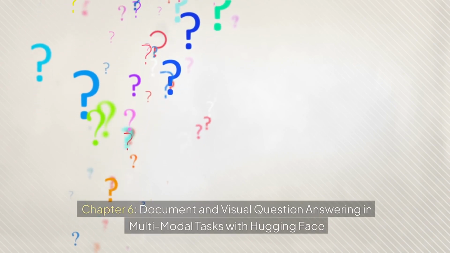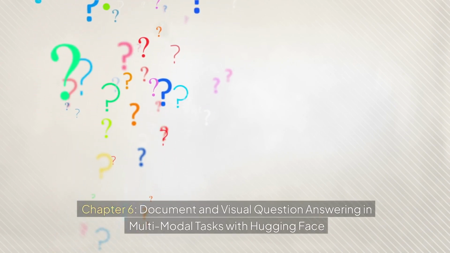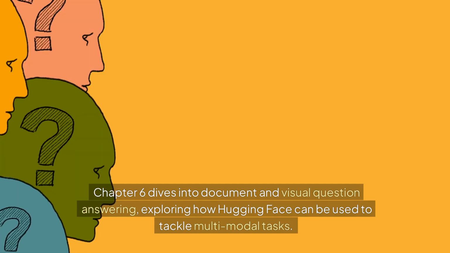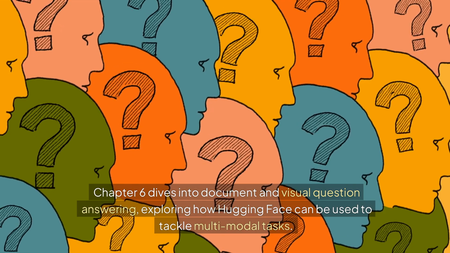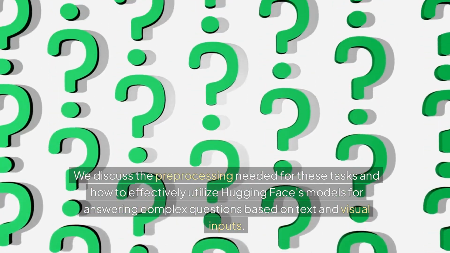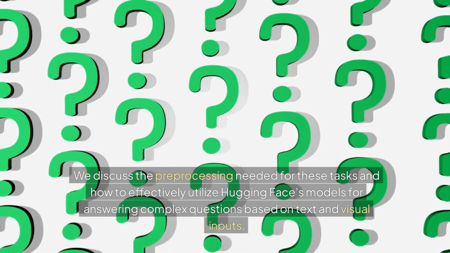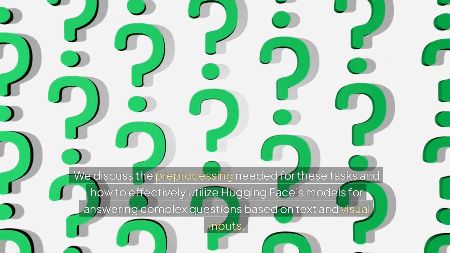Chapter 6: Document and Visual Question Answering in Multimodal Tasks with Hugging Face. Chapter 6 dives into document and visual question answering, exploring how Hugging Face can be used to tackle multimodal tasks. We discuss the preprocessing needed for these tasks and how to effectively utilize Hugging Face's models for answering complex questions based on text and visual inputs.